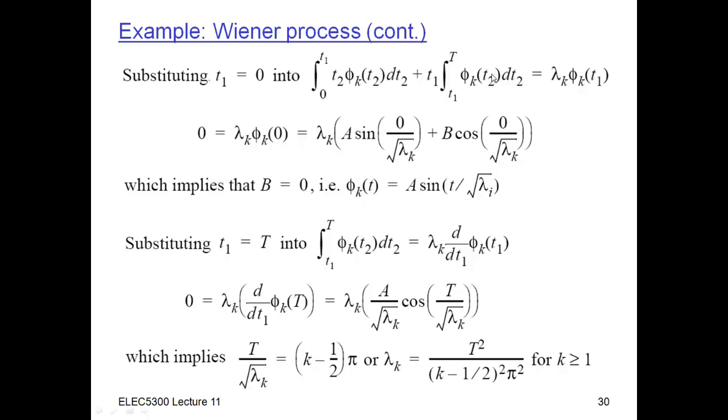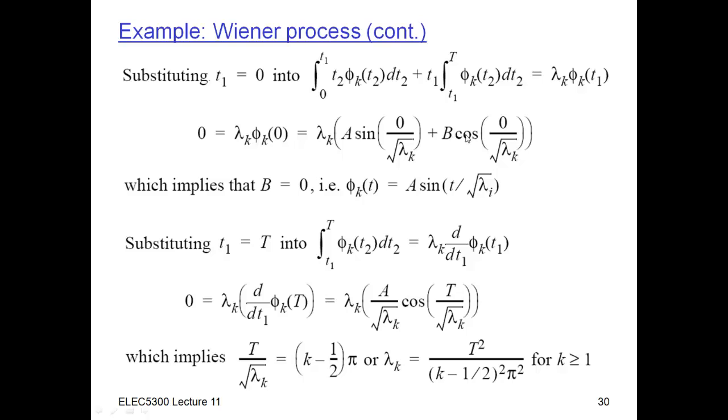And then when I substitute t1 equal to 0 inside here, I just get lambda k times phi sub k at 0. Now I substitute in the exact form for the phi, which is a sine plus b cosine, evaluated at 0. This whole thing has to be equal to 0. But cosine of 0 is equal to 1.